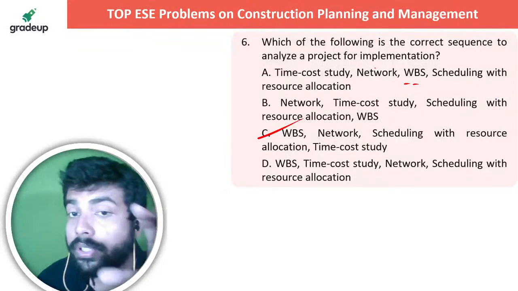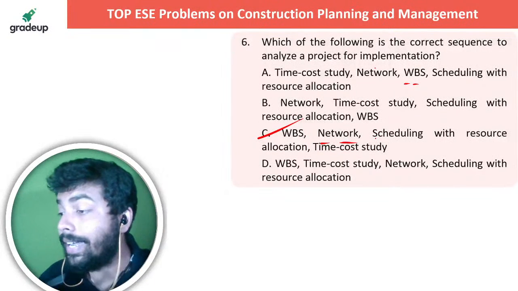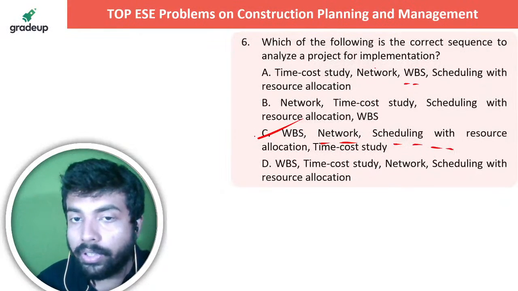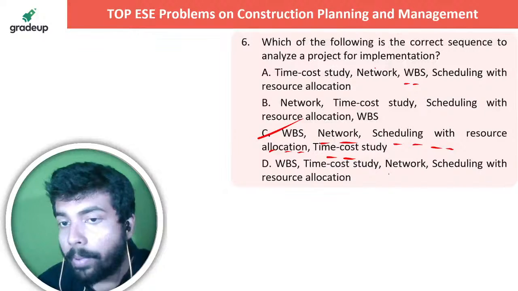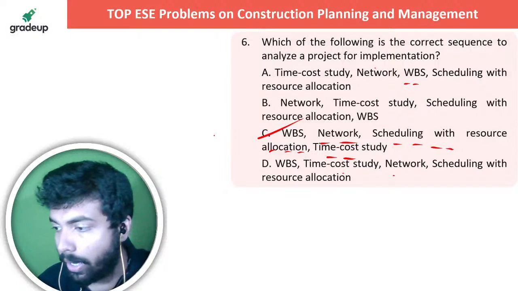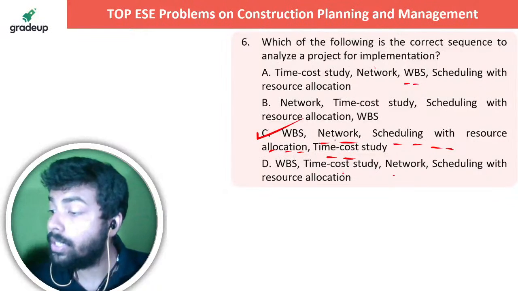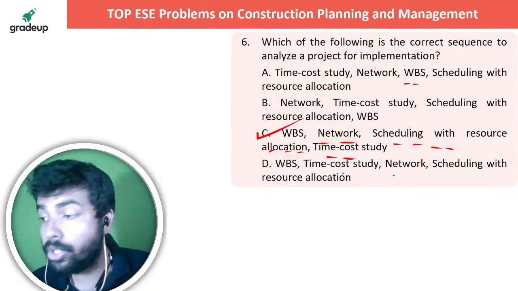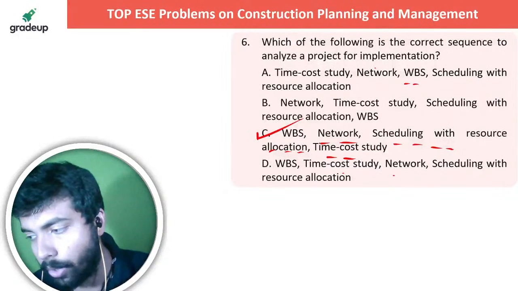Work breakdown structure कि कौन से काम के बाद कौन से काम होने वाला है. After that you plot the network, that network diagram, CPM part, etc. With that you do. After that you do scheduling with resource allocation. Last is the time cost study. टाइम कॉस्ट स्टडी तुम नेटवर्क बनाने से पहले कैसे कर लोगे सिद्धार्थ, राइट? इवन बिफोर नेटवर्क, हाउ कैन यू डू इट, राइट? सो दिस इज द करेक्ट ऑप्शन सी. Time cost study is the last thing always, the crashing part basically, that you do after the formation of the network, then you do the crashing, right? आप network form करने से पहले कैसे crashing कर दो, है ना?